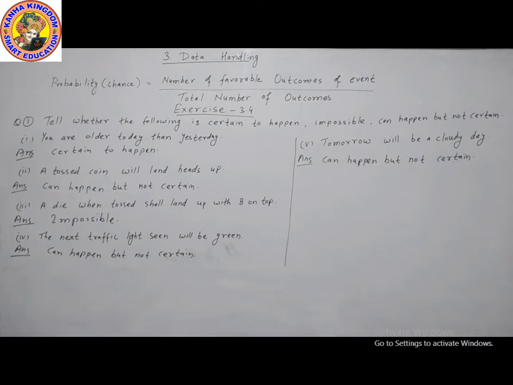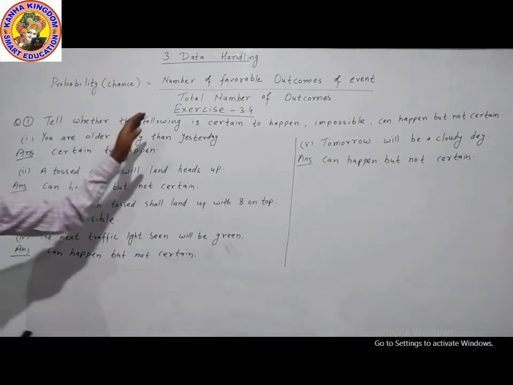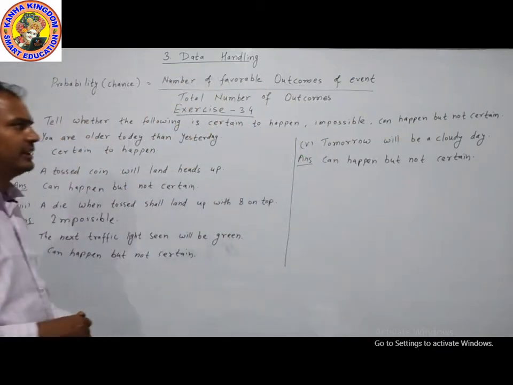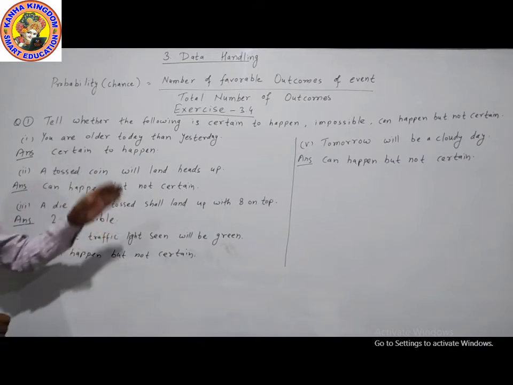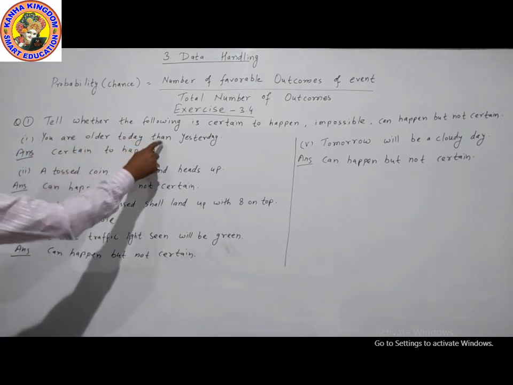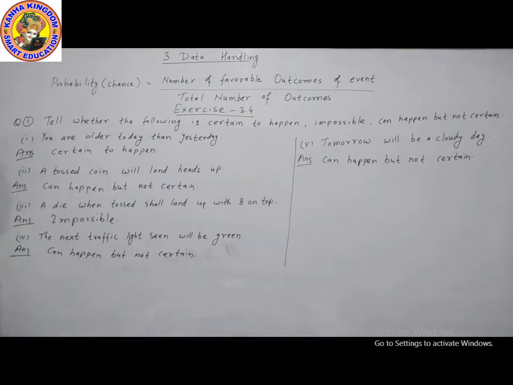Let's take the beginning from this question. Tell whether the following is certain to happen, impossible, can happen but not certain. There are three terms: certain to happen, impossible, can happen but not certain. Question number first. You are older today than yesterday. The next day, our age will be larger than yesterday. So this is always true. So certain to happen, this is always fixed, the age will be larger. So you are older today than yesterday.